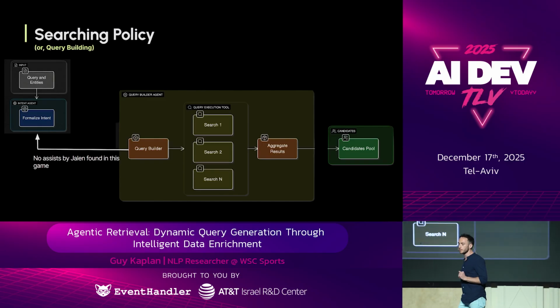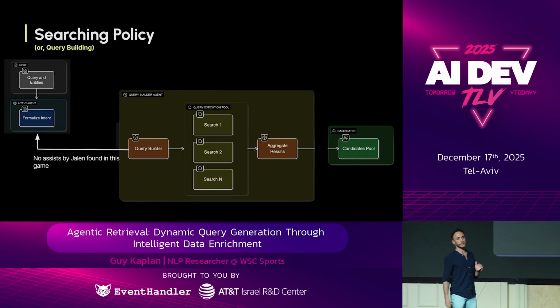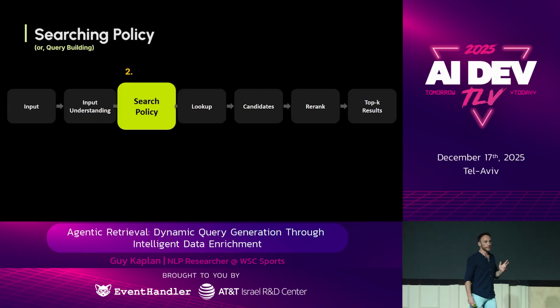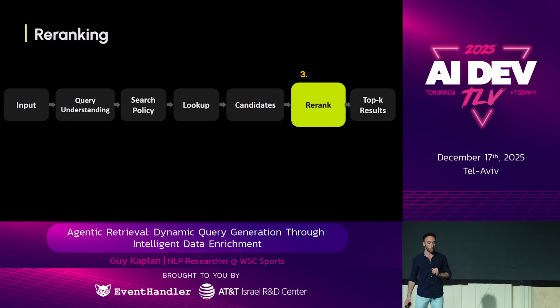So we answered the flexibility problem by reasoning on the use case, and we also relaxed the effect of noisy information by allowing the agent to backtrack. Okay, so next up is re-rank. We have our candidates. We gather them from the query builder agent. Now what?